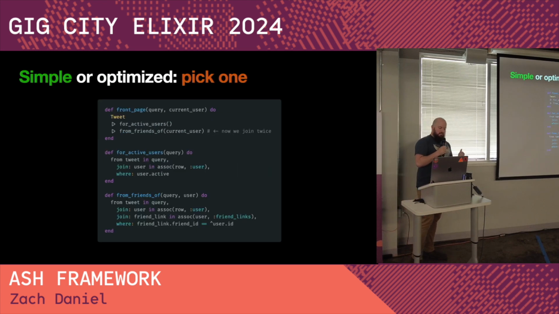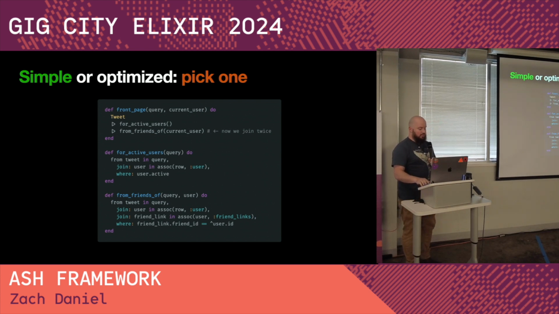Simple or optimized, pick one. Every engineer who's been coding for a couple weeks starts to understand that you start making trade-offs for simplicity's sake. And that's the right trade-off to make. If you have to make something mega complicated just to make it performant, my point is that simplicity has value over complexity when you have to choose.